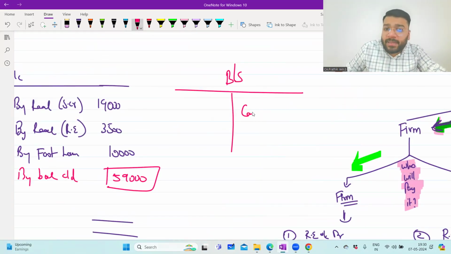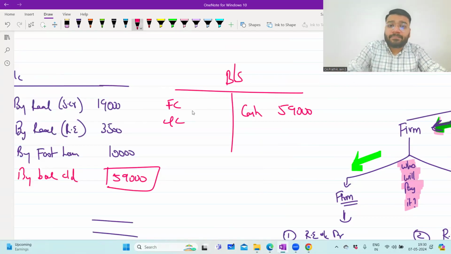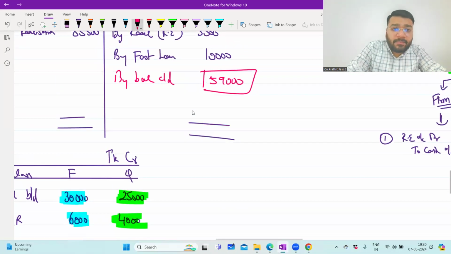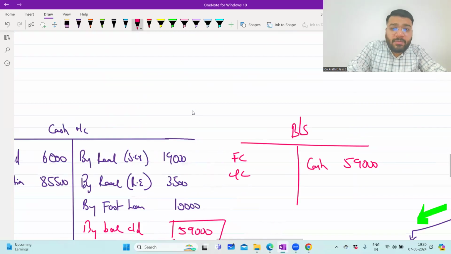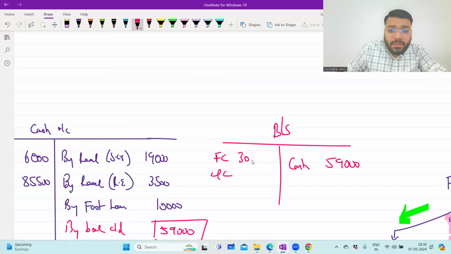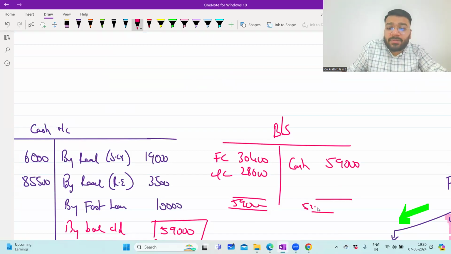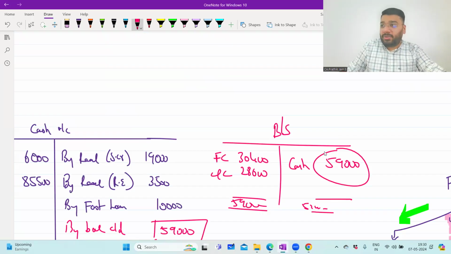So what is my cash ledger balance? 59,000. What is the balance in Fast's capital and Quick's capital? 30,400 and 28,600. How much is total? 59,000. Which means whatever cash belongs to the business, we now have to use it for repayment of capital.